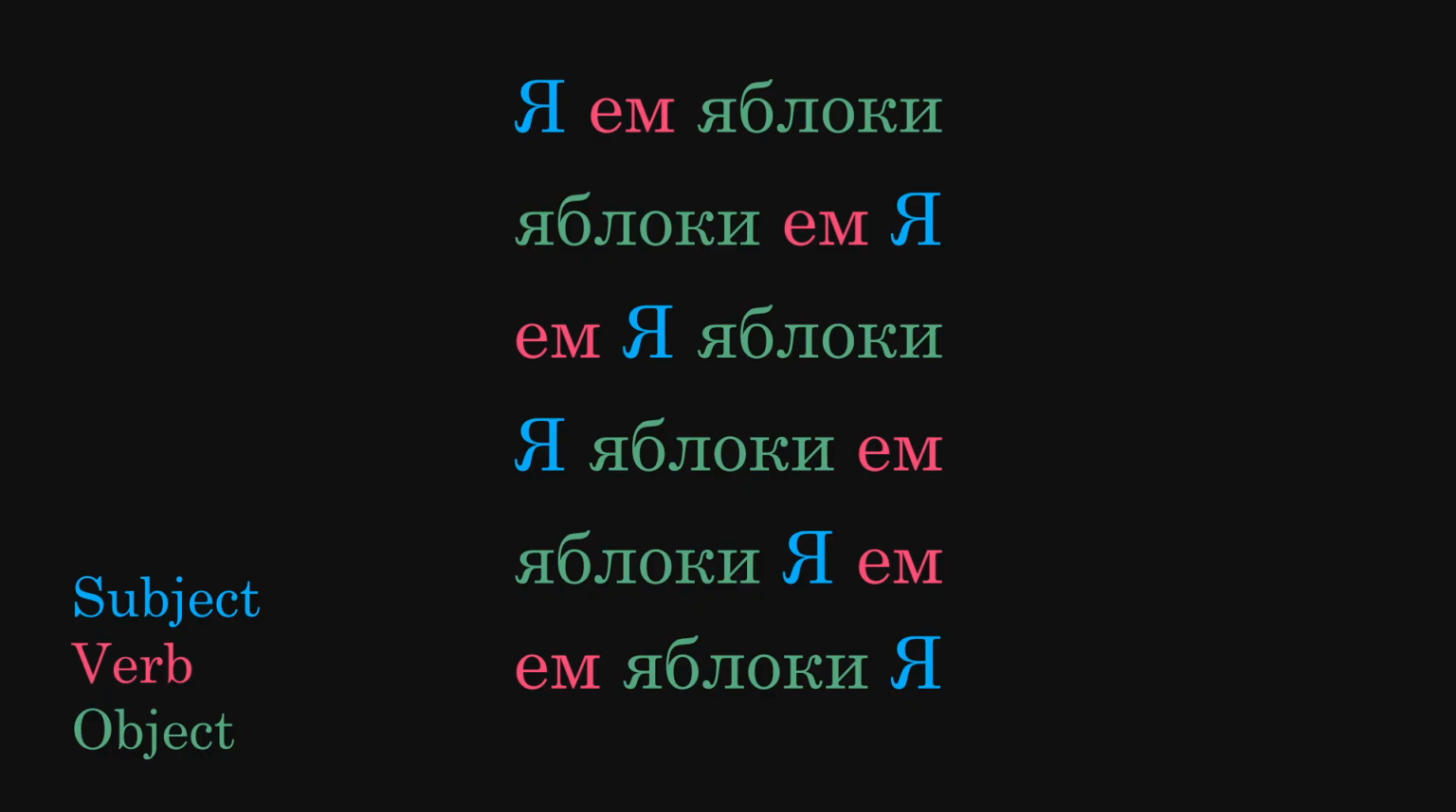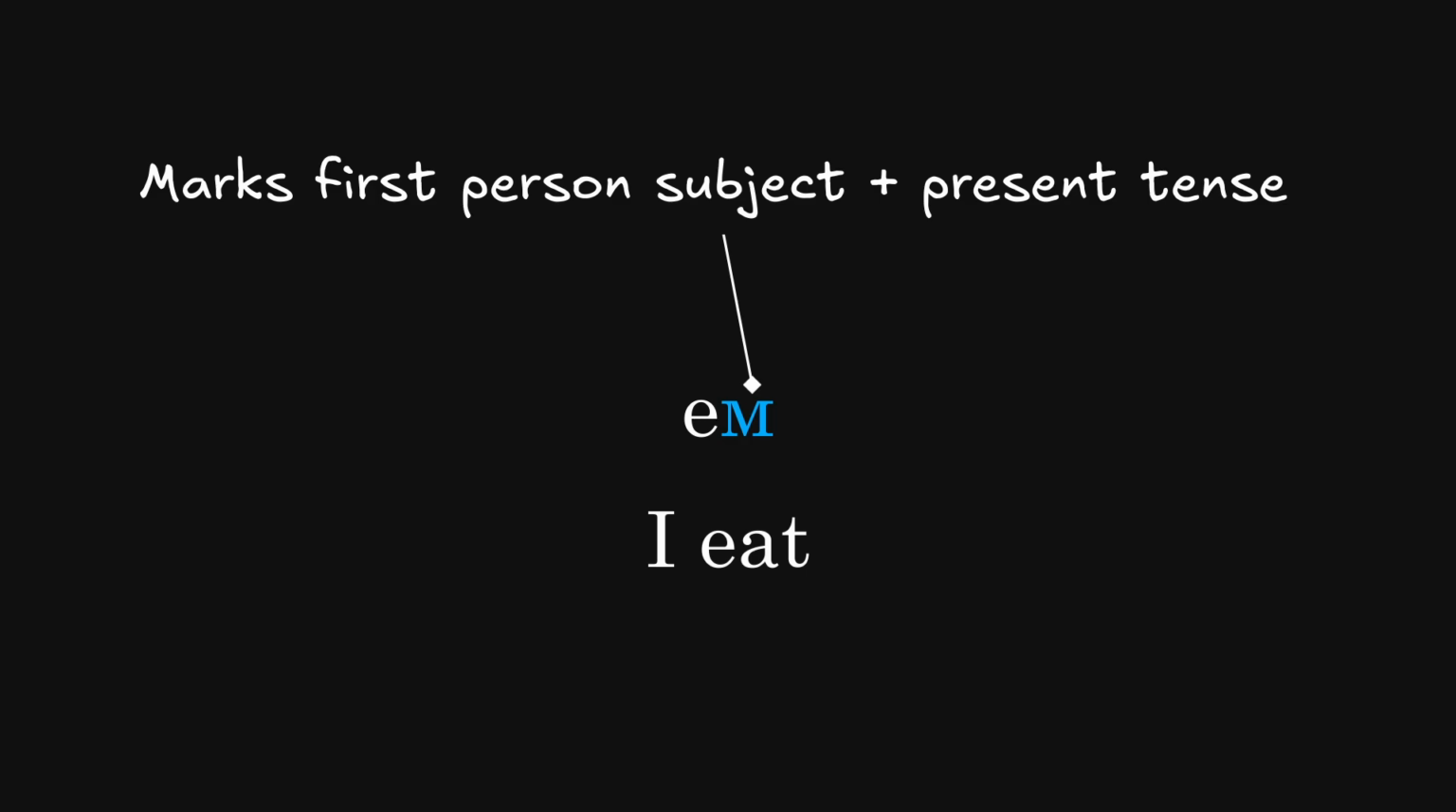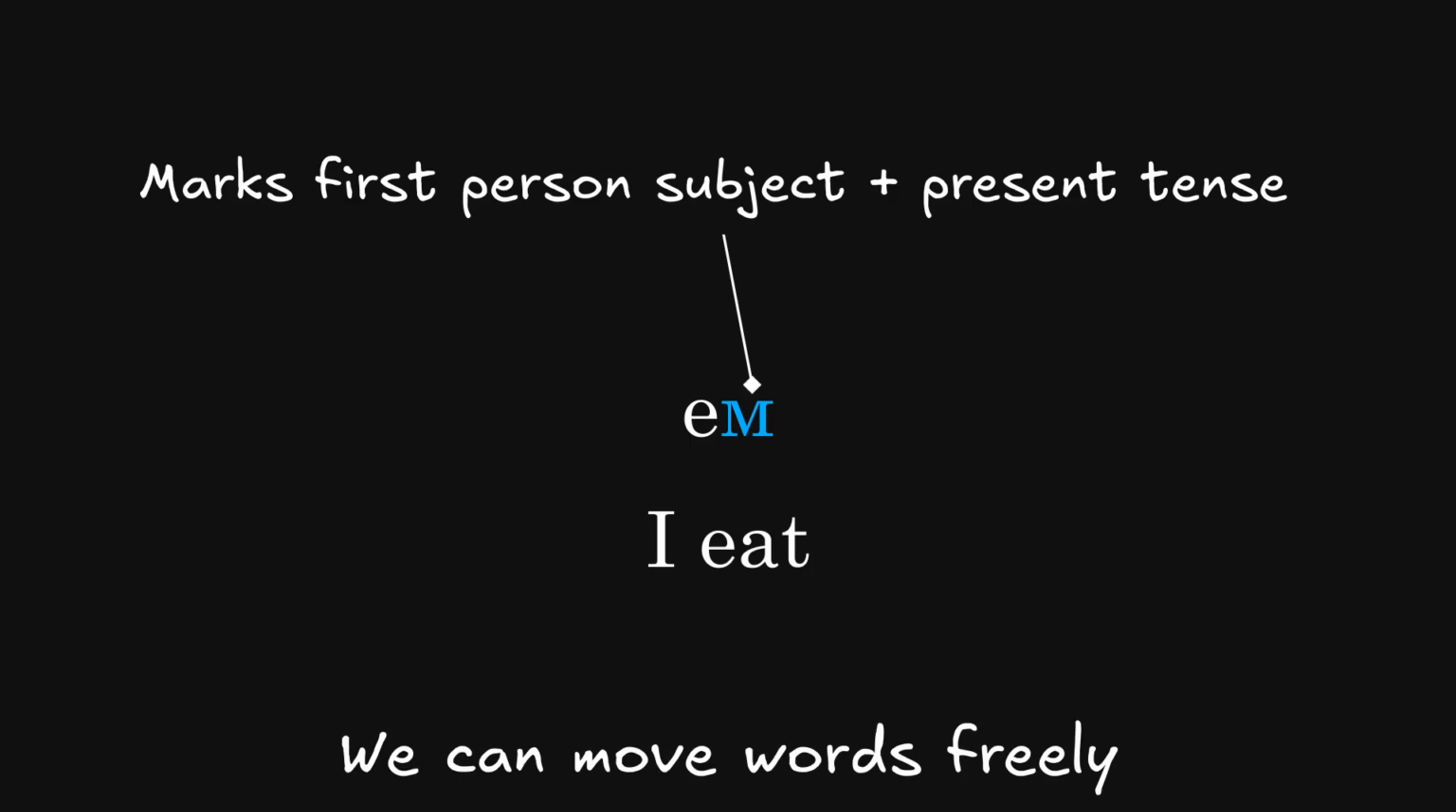People might give you a look depending on the order you give and depending on the context, but all is technically correct and can be used. To eat is jest. The ending is changed to mark the subject of the sentence. In this case, the first person singular, I, and the present tense. Jest, jem. So, we have an indication on the verb that the first person singular is the subject. We can move words freely, and the meaning will still be the same. The information of the sentence is not carried by the order of words, but by these affixes.